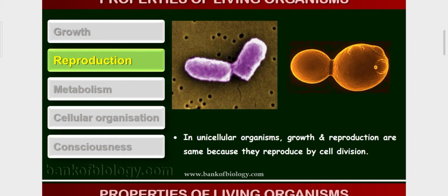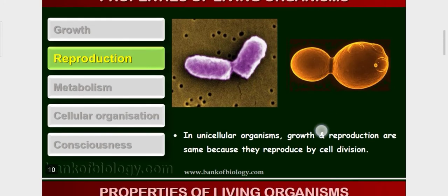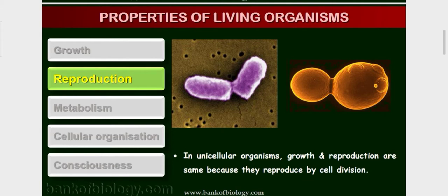Unicellular organisms are organisms made up of a single cell. In these, reproduction and growth are the same because they both depend upon cell division.